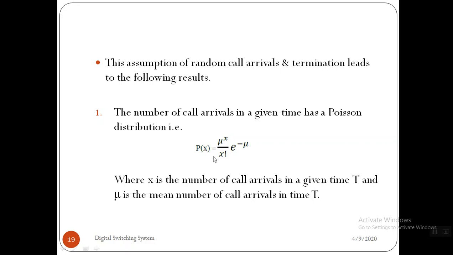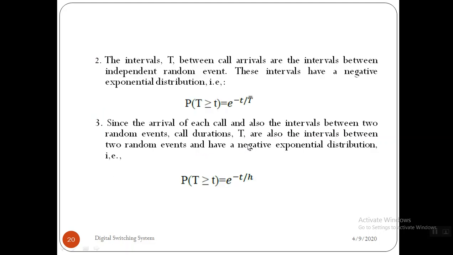Whatever calls arrive at a system during the busy hour are denoted by x, and we are supposed to take the average of all these calls with respect to the busy hour. That gives mu. So there is a difference between x and mu, both are not the same. So the probability of call arrivals to a system is mu raised to x by x factorial e raised to minus mu. It's a Poisson distribution.